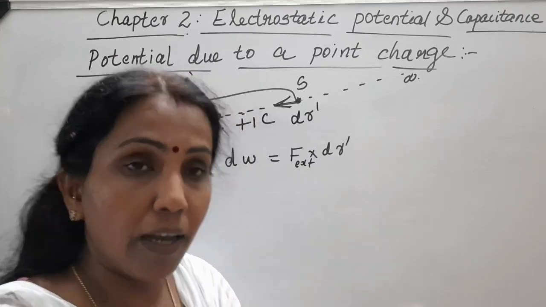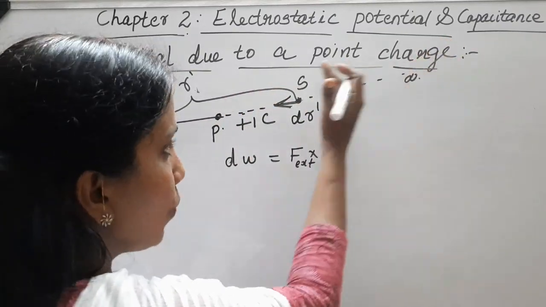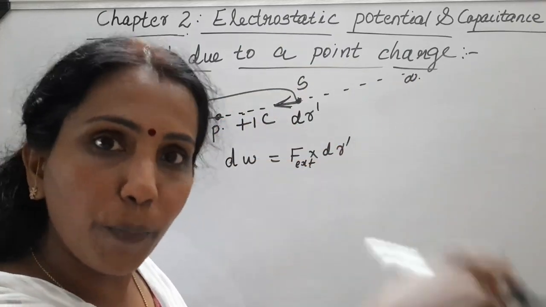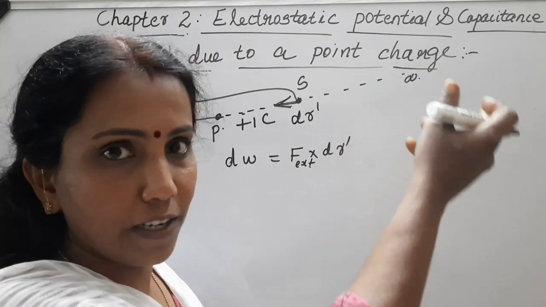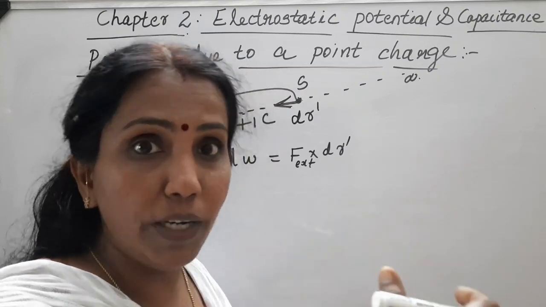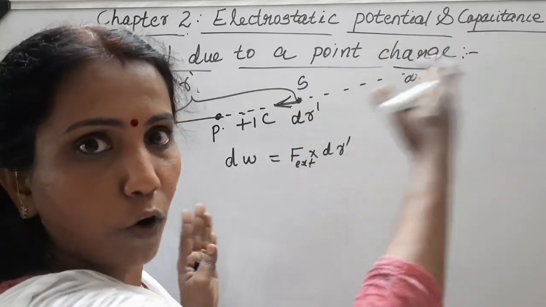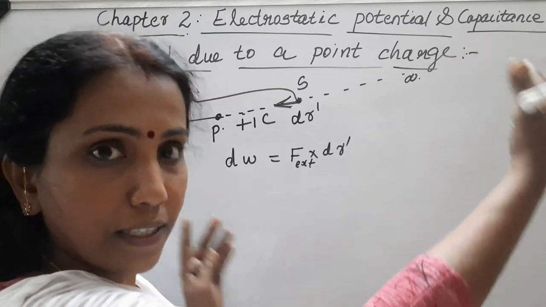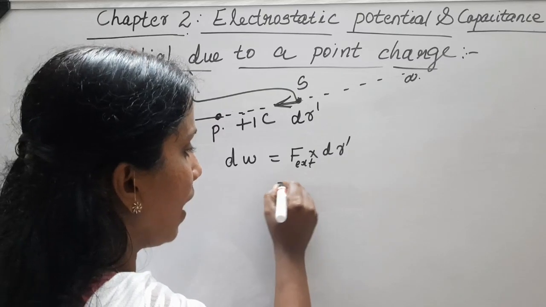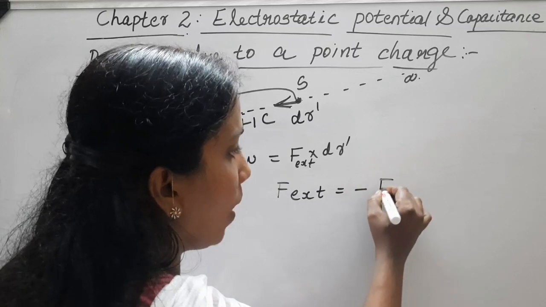Got it? So that 1 coulomb charge experiences a force of repulsion in this direction, so the external or applied force should be in the opposite direction. And what is its magnitude? It should be equal to the repulsive force experienced, because we are assuming the charge to be brought without any acceleration. Whatever repulsive force it experiences, the same force is to be applied in the opposite direction. So we can write that F external is equal to minus of the Coulomb force.